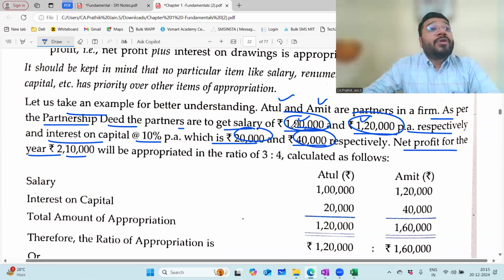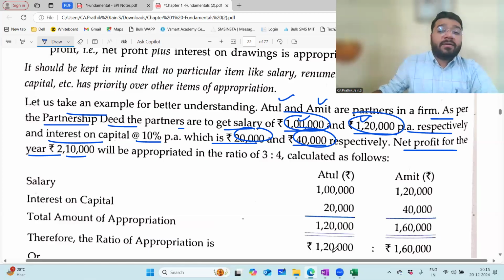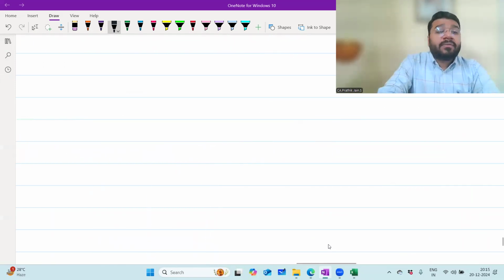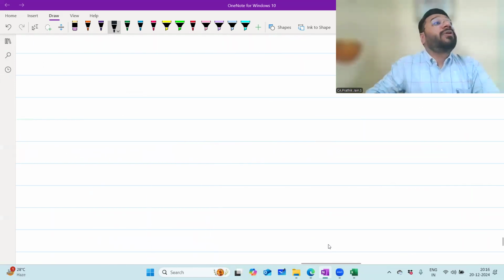2,80,000. Your items of appropriation, meaning interest on capital, salary, commission, all the expenditure put together, is 2,80,000, whereas the profit you have is only 2,10,000. Can you distribute this 2,10,000 in the normal way? Two salaries so much, two interest on capital so much. No. So what are you supposed to prepare? A ratio table in which you derive the ratio of appropriation.